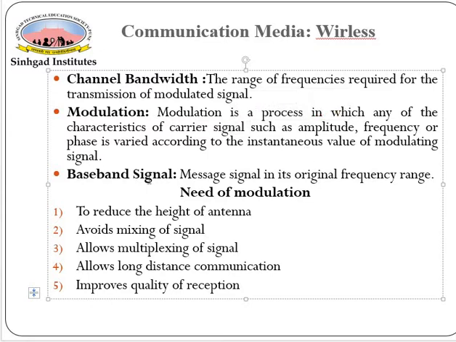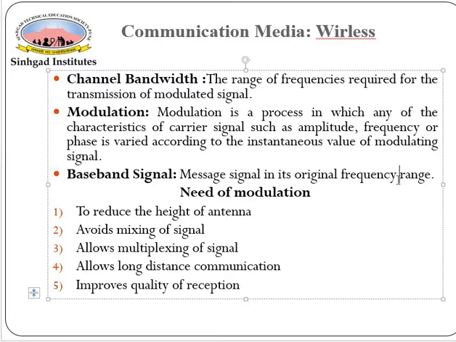Now what is meant by the baseband signal? Baseband signal is nothing but the message signal or modulating signal. So the message signal in its original frequency range is known as the baseband signal. So modulation means that by superimposing the modulating signal on a carrier signal, we can transfer the message. So how can we change the characteristics?